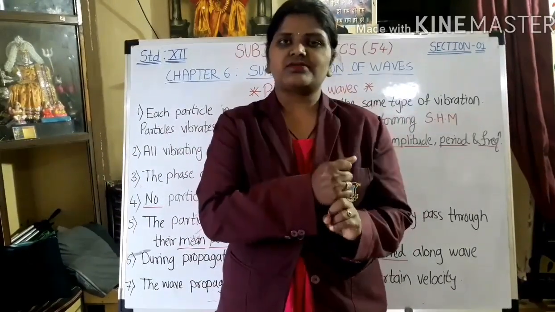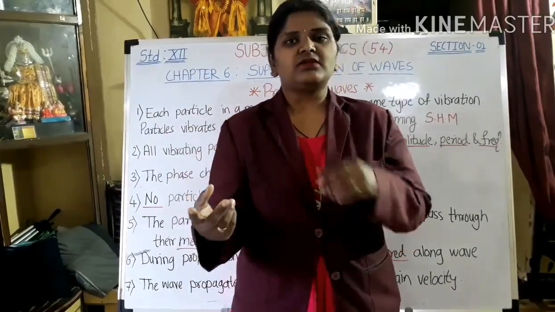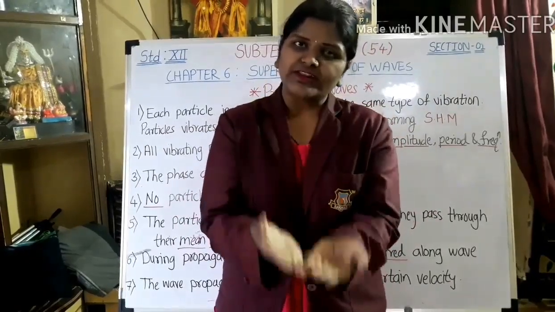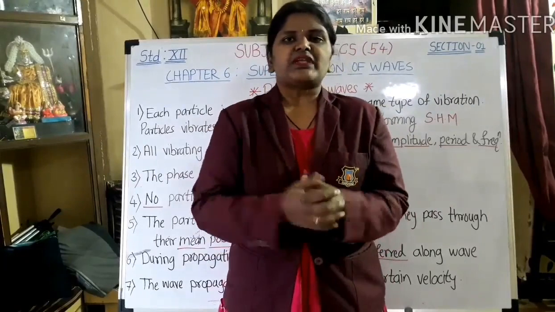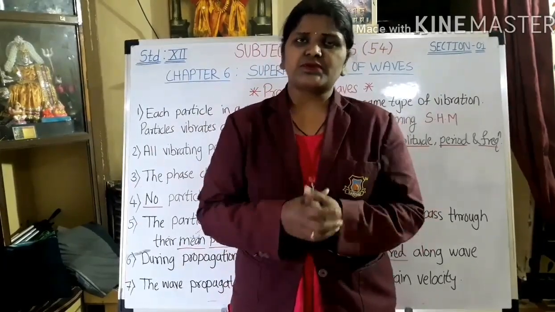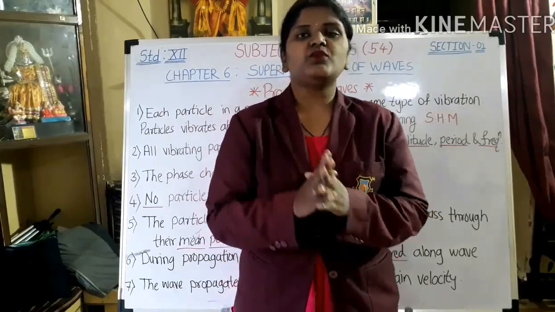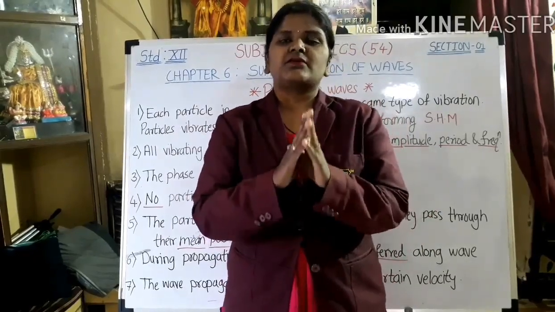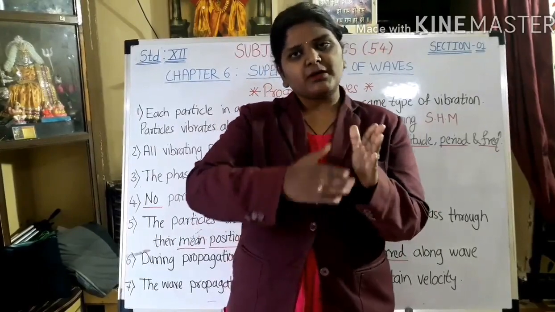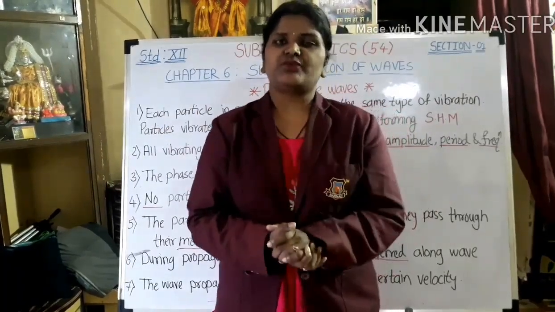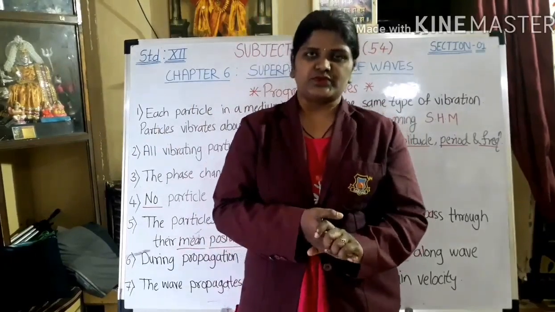The first one is transverse and the second one is longitudinal. What transverse and longitudinal are, we have already studied. Let us revise again. What is a transverse wave? The wave in which the particles vibrate in the direction perpendicular to the direction of propagation of the wave is known as a transverse wave.